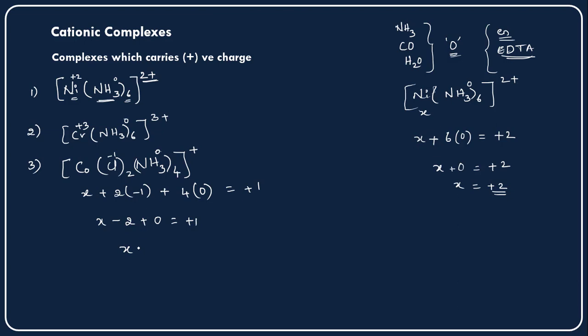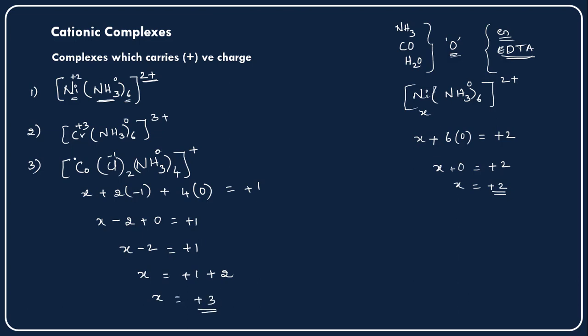So what will be the value? Minus 2 only. So there is no value here, it is equal to plus 1. And the X value here plus 1, this 2 will move to this side. If it comes to this side, the sign convention will change, right? So it will become plus 2. So X is equal to plus 3.